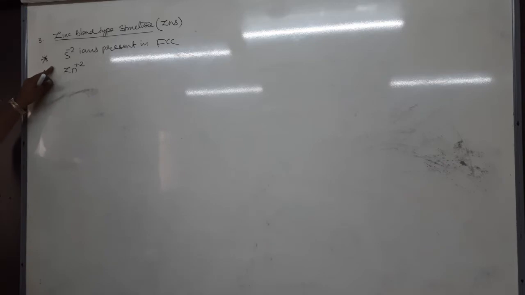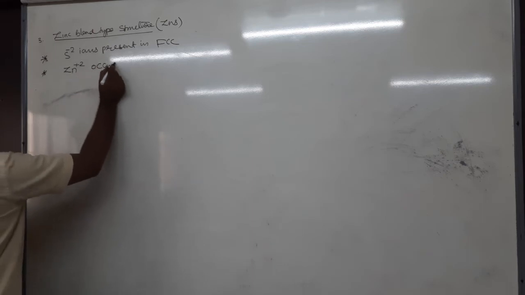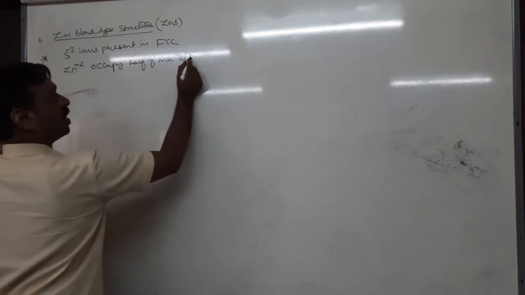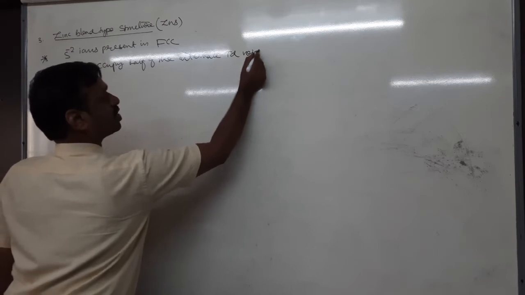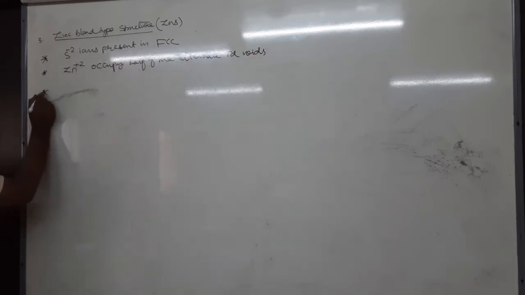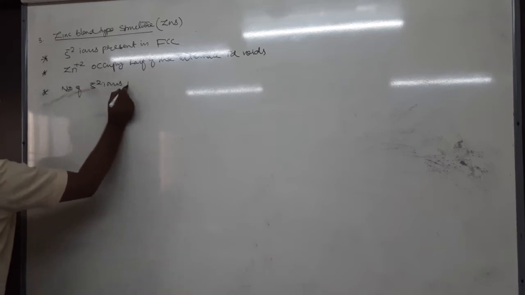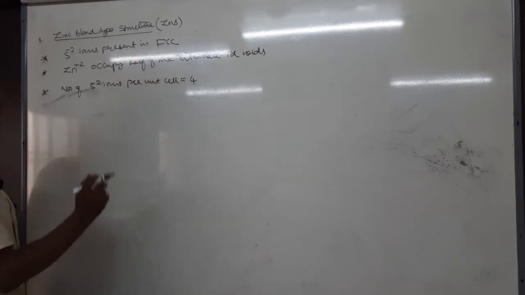See, S minus 2 ion present in FCC, but zinc plus 2 ions occupy half of the alternate tetrahedral voids. Right? Now tell me number of S minus 2 ions per unit cell. 4, because FCC.